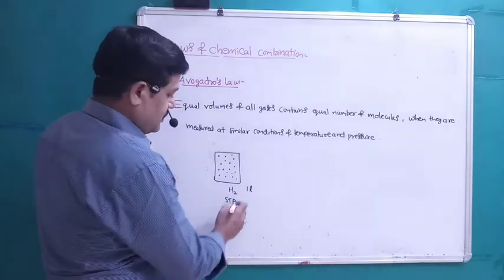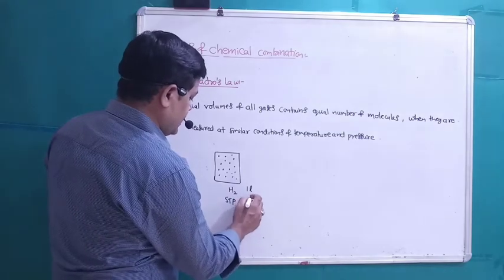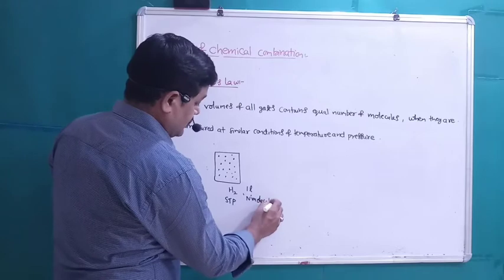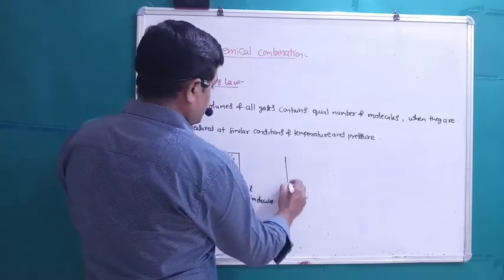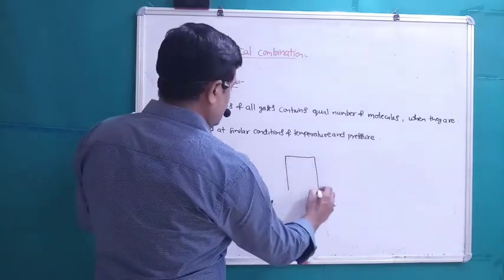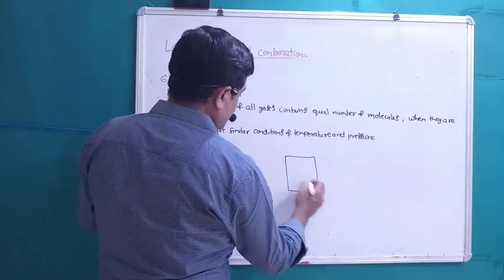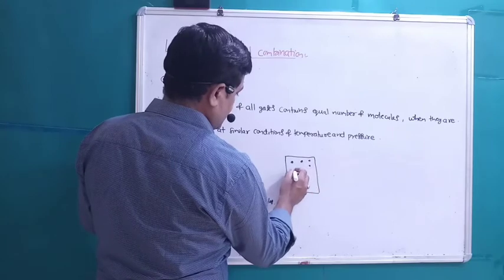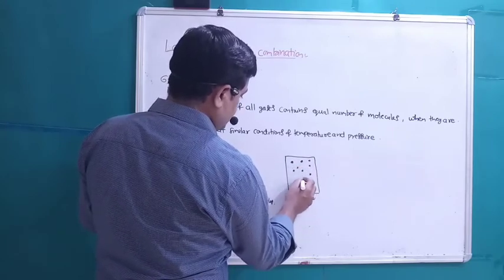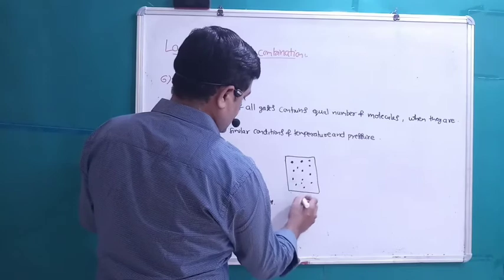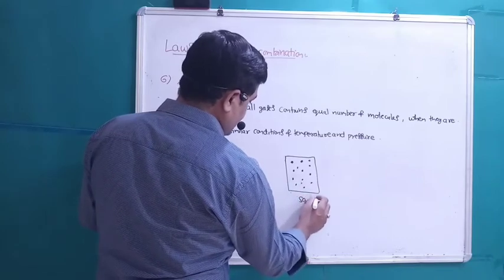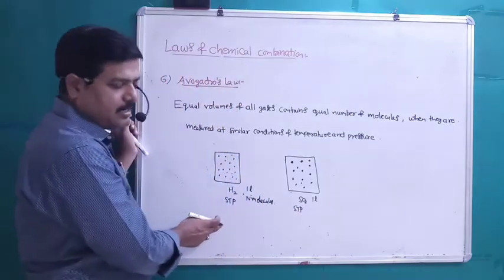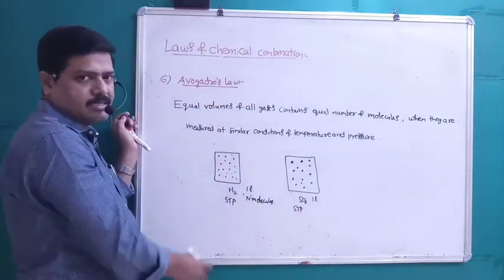For example, if this gas has N molecules, capital N molecules, then you take another gas with a different atomicity, SO3 gas, which is also 1 liter, at STP condition, similar conditions of temperature and pressure.